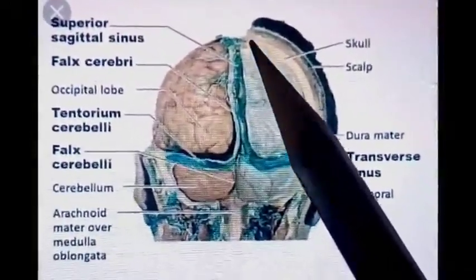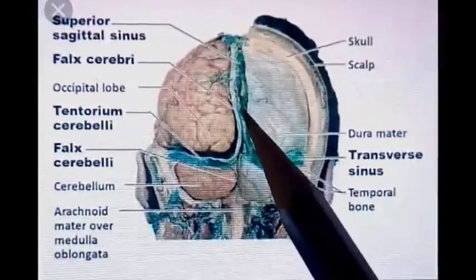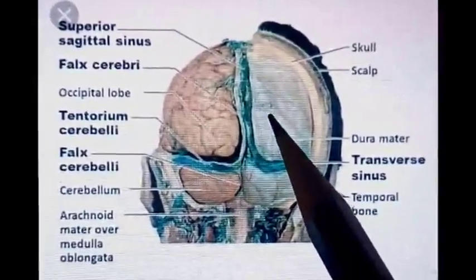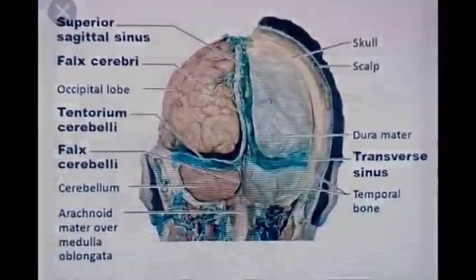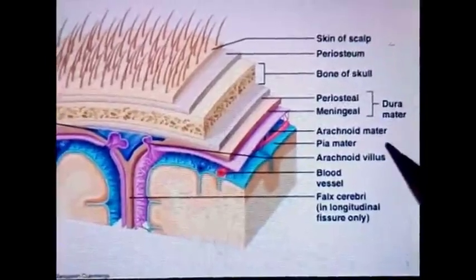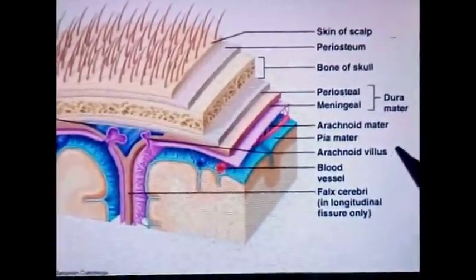Dura mater is the thickest and outermost covering of the brain. It encloses the cranial venous sinuses. So these are the cranial venous sinuses visible. These are present between the two layers of the dura mater. This is the diagram showing relation of dura mater with other meninges of the brain.